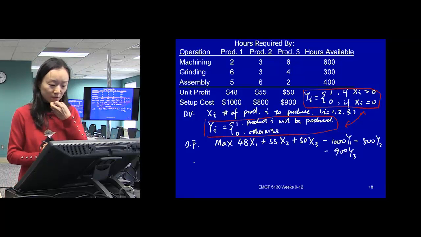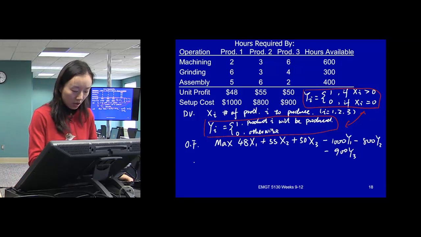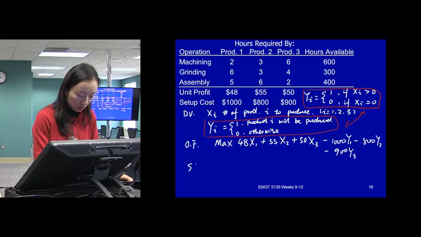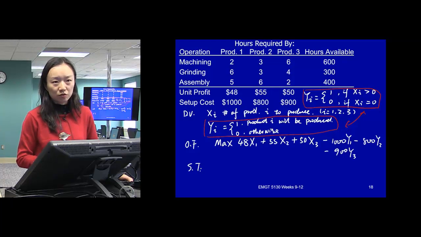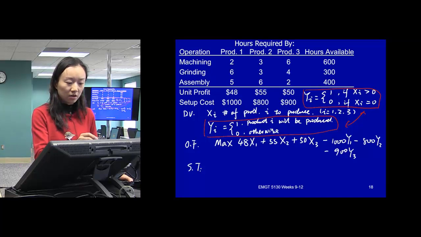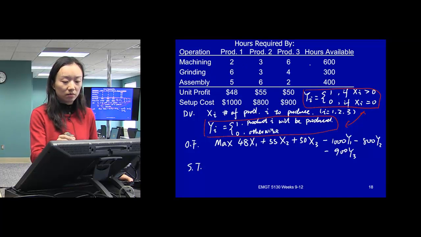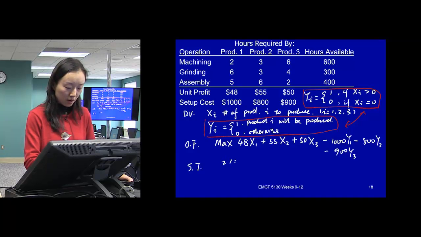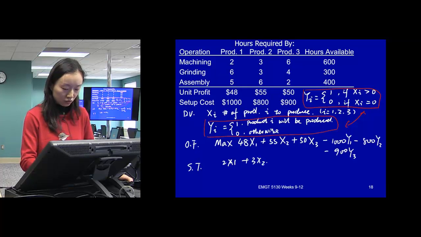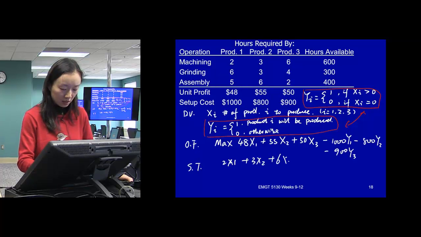Okay, so now we have this y binary variable. Constraints. First group of constraints is really easy. It will be just the resource constraint, right? So 2x1 plus 3x2 plus 6x3 less than or equal to 600.